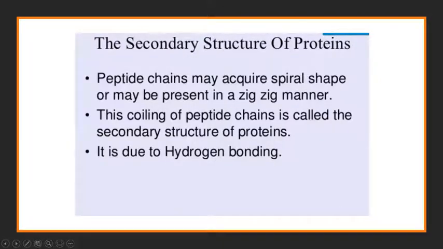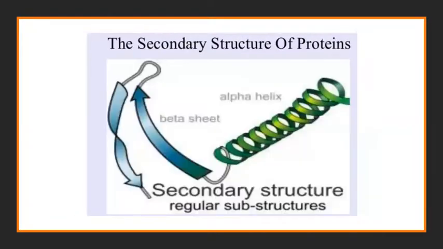Next is the secondary structure of the protein. Here the peptide chain may occur in a spiral shape or may be present in a zigzag manner. The primary structure you have seen is a simple chain-like structure. Here this structure will form a spiral shape. This coiling of the peptide chain is called the secondary structure of the protein. It is mainly due to hydrogen bonding. This is how the secondary structure looks, with the spiral twisting of the polypeptide chain.